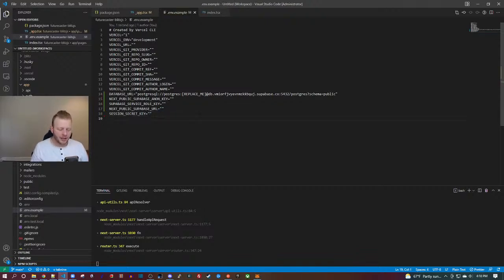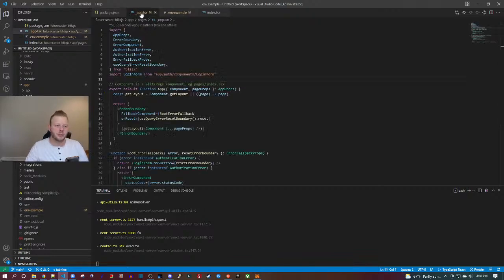What are you making? A crypto fortune teller, basically. That's the elevator pitch, crypto fortune teller.